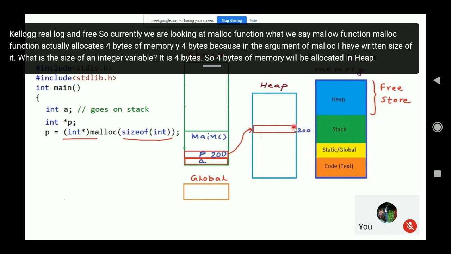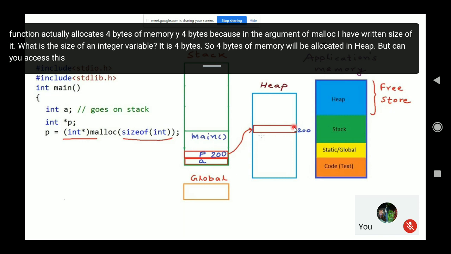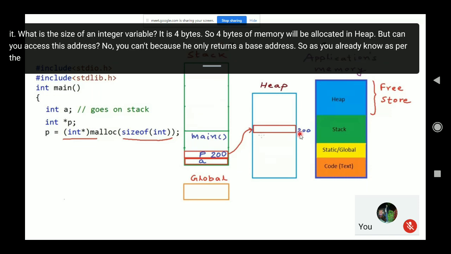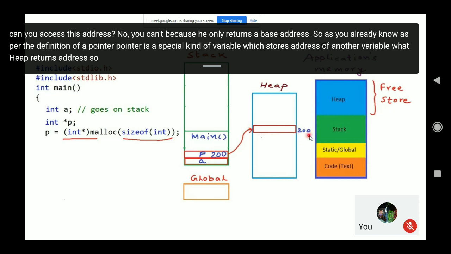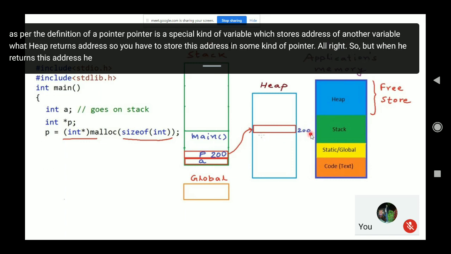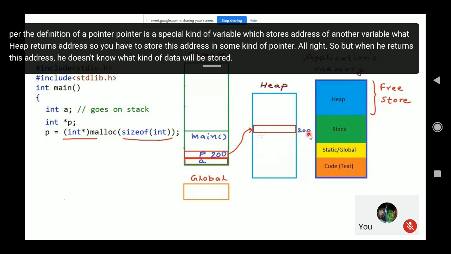But can you access this address? No, you can't, because the heap only returns a base address. As per the definition, a pointer is a special kind of variable which stores the address of another variable. What does the heap return? An address. So you have to store this address in some kind of pointer. But when the heap returns this address, it doesn't know what kind of data will be stored in this part.